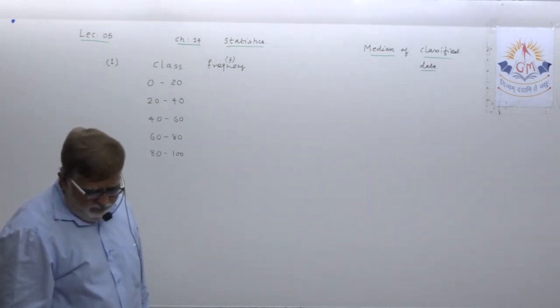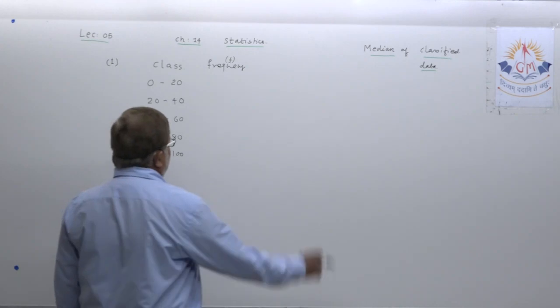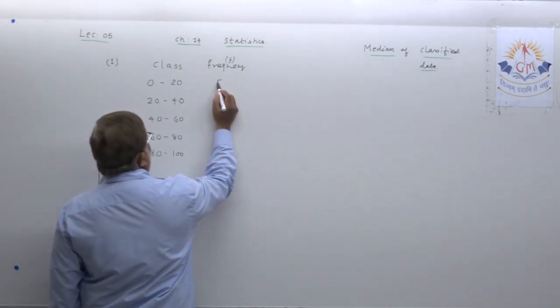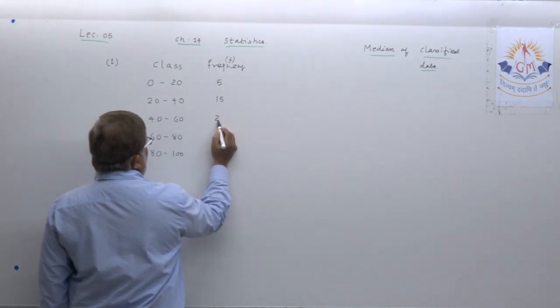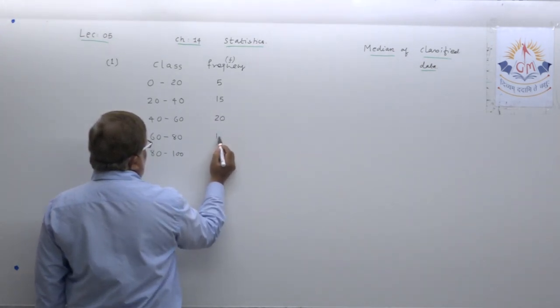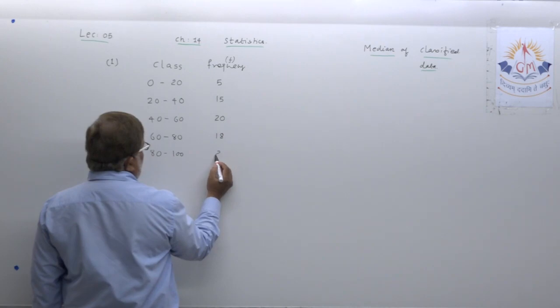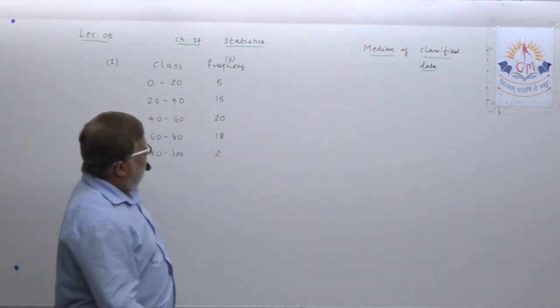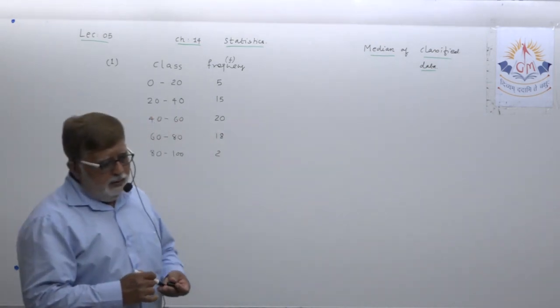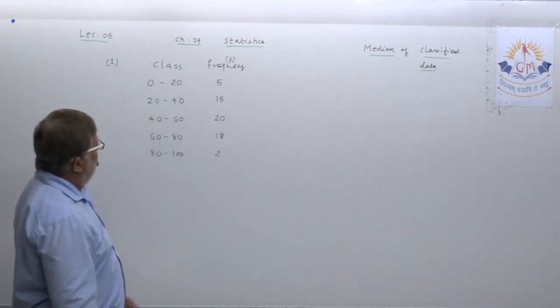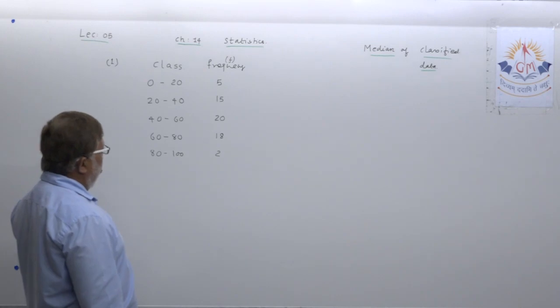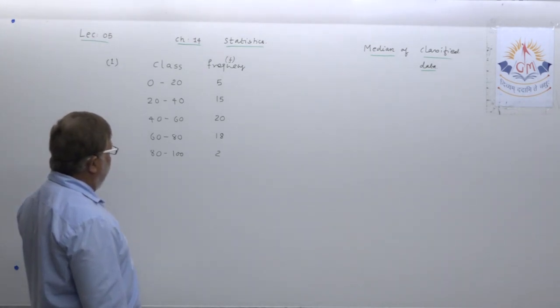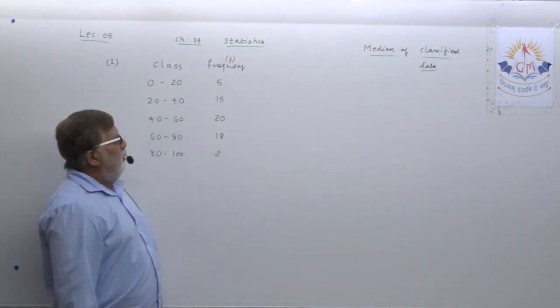Frequencies are given: 5, 15, 20, 18 and 2. Classes are given already: 0 to 20, 20 to 40, 40 to 60, 60 to 80 and 80 to 100.